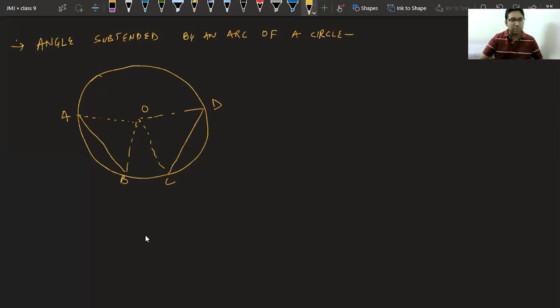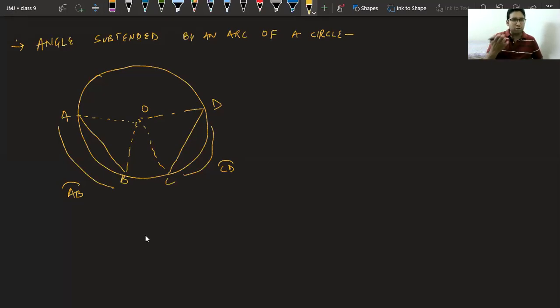Class, try to see. This chord AB is having an arc also below it. This AB is an arc also, and this CD is an arc also. Can I say if AB and CD chords are equal, similarly we can say that these arcs are also equal? Can I say that arc AB is equal to arc CD?